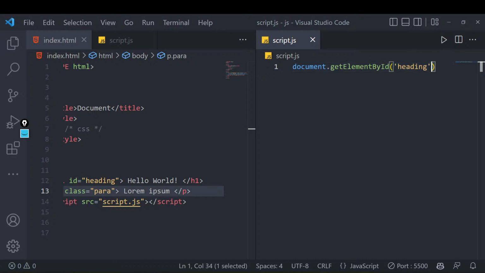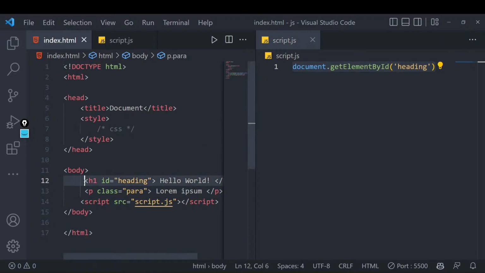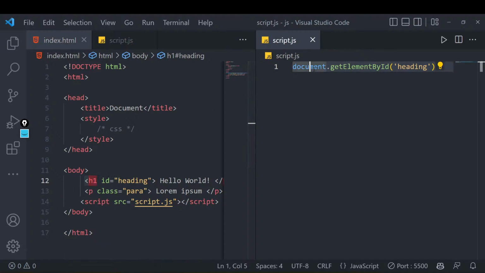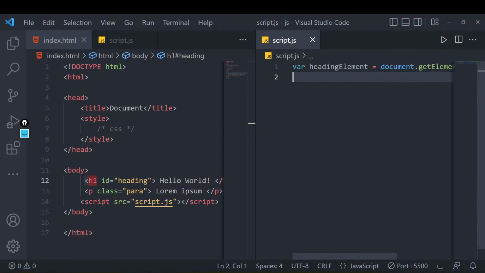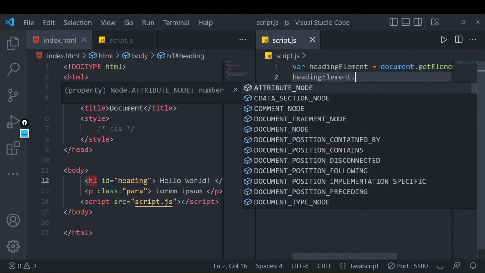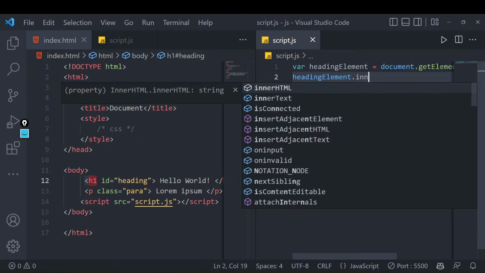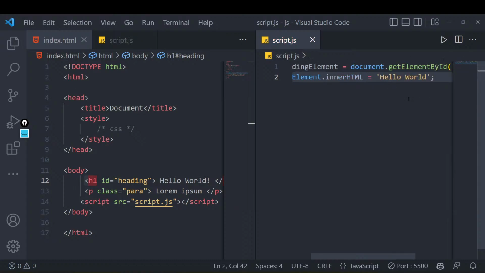If I write it this way, this function will return me this element. Whatever element we return is this particular Hello World element. So I want to save it in a variable, maybe called heading element, or whatever name you want to call it. Once this is done, we will say heading element dot inner HTML equals to "change with JavaScript".